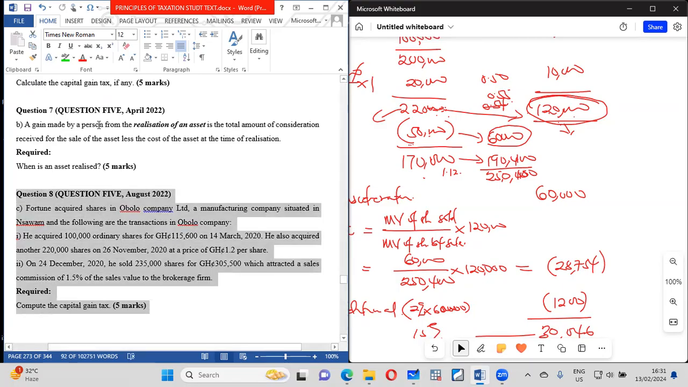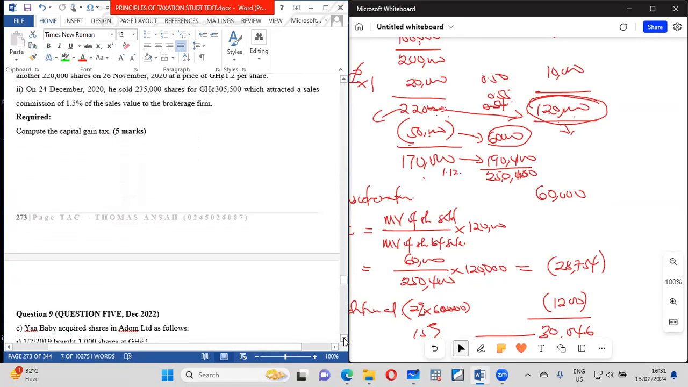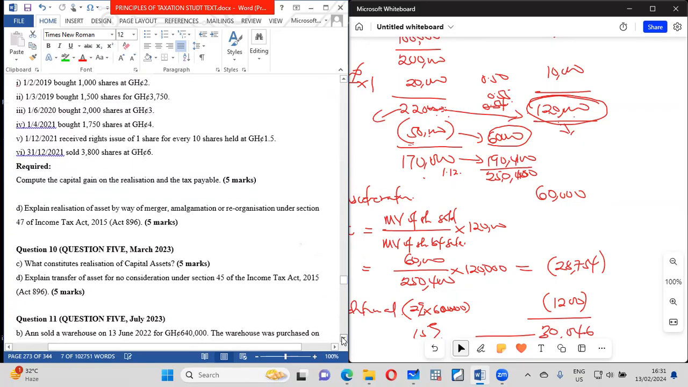Realization of assets. A gain made from realization of assets is the total consideration. What is an asset realized? Parting away. You list all the examples of parting away. In case of depreciable assets, in case of trading stock, in case of capital assets.